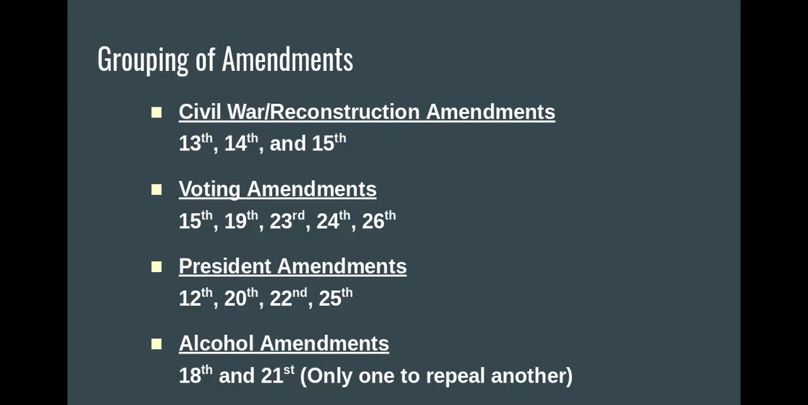And to kind of group some of these amendments for y'all, I mentioned our Reconstruction Amendments or our Civil War Amendments are the 13th, 14th, 15th Amendments. The amendments having to deal with voting rights are the 15th, 19th, 23rd, 24th, and 26th. Our amendments having to deal with the president are the 12th, the 20th, the 22nd, and the 25th. And then our alcohol amendments are the 18th and 21st. Those are the only amendments to repeal another one.